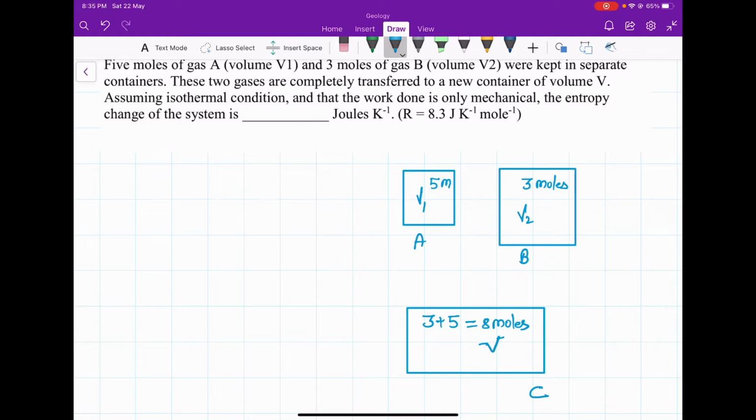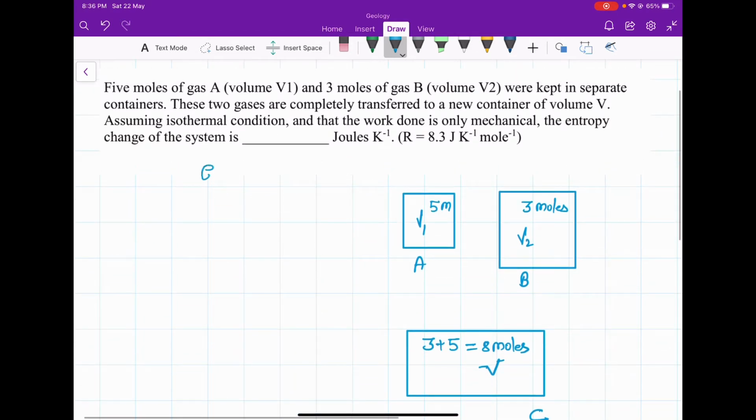Assuming isothermal condition and that the work done is only mechanical, the entropy change of the system is... So this is the GATE 2018 geology problem.